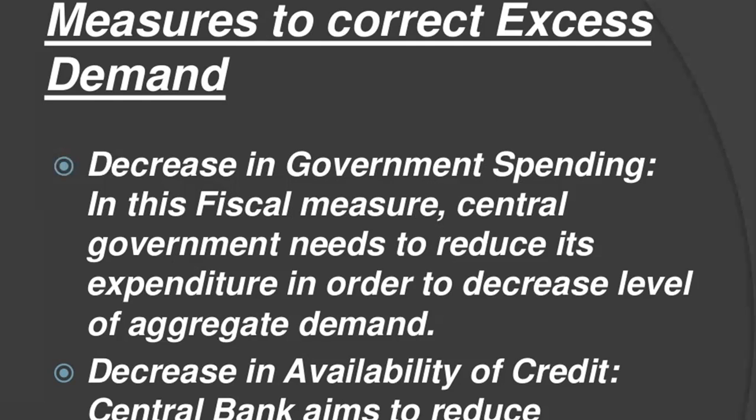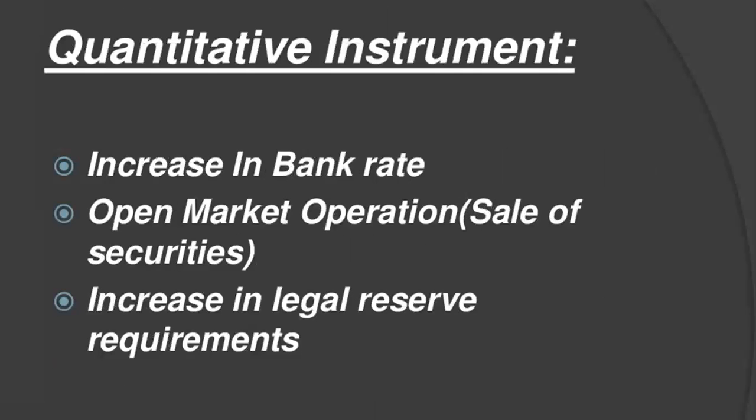Decrease in government spending. It is a part of fiscal policy. Government spends a huge amount on infrastructure and administrative activities. To control the situation of excess demand, government should reduce its expenditure to the maximum possible extent. More emphasis should be placed on reducing expenditure on deficit and unproductive works, as they rarely help in the growth of the country. Decrease in government spending will reduce the level of aggregate demand in the economy and help to correct the inflationary pressure on the economy. So these are the measures.